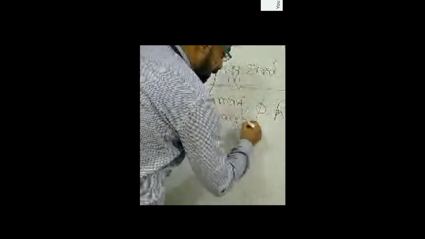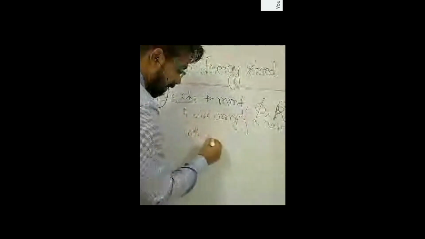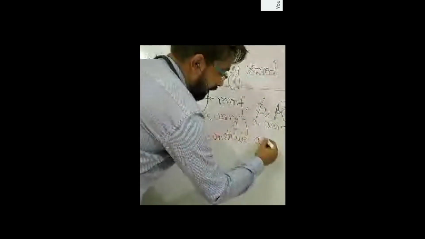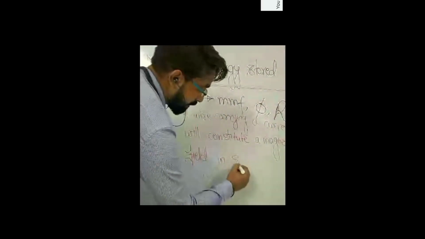So Ampere circuital law says that a wire carrying a current will constitute a magnetic field in space, or in its surrounding space.